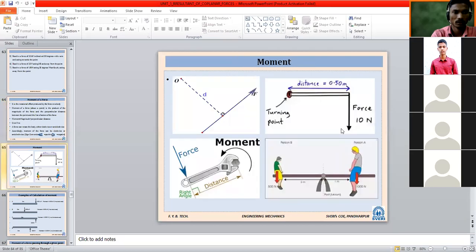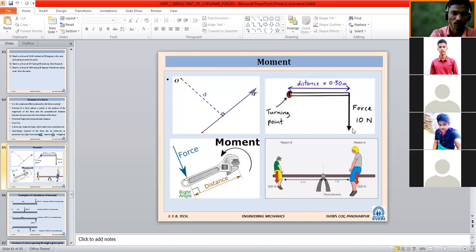So here, moment about one particular point O. In the first diagram it is given point O, and force F is applied. You can see simple figures are shown here. How is the moment calculated? One spanner is there, a C spanner we can say. A particular bolt is tightened with the help of the spanner, and force F is applied. So the point where we take moment will be the bolt, and this force is applied. Likewise, at a hinge joint the turning point will be one fixed point, and a force is applied.